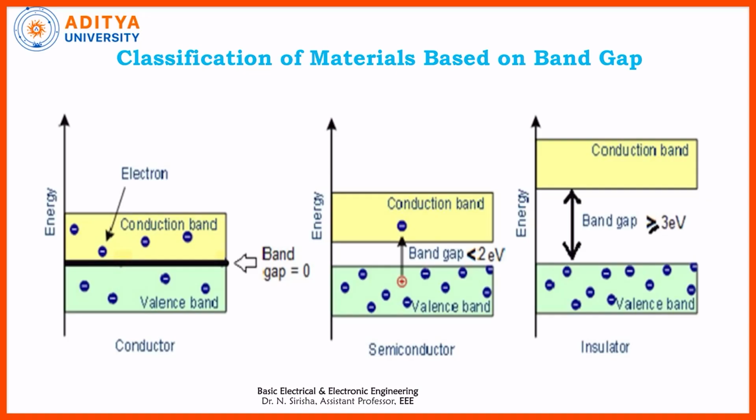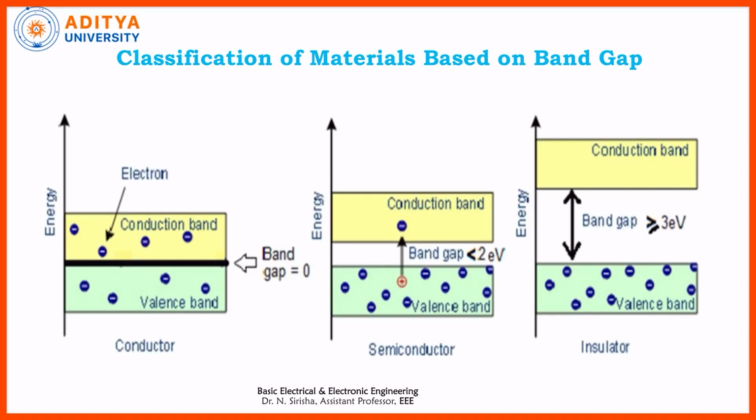And here the band gap is 0, and the overlap takes place between these two bands. Next one, coming to the semiconductors. Here, see the band gap, it is in between that of insulators and conductors. It is approximately less than 2 electron volts.